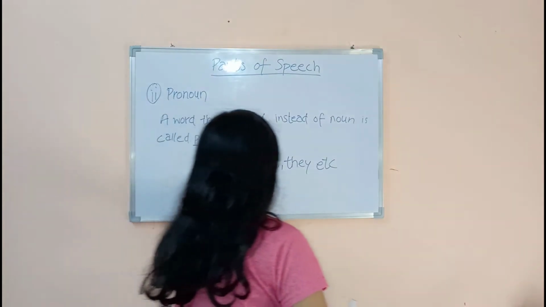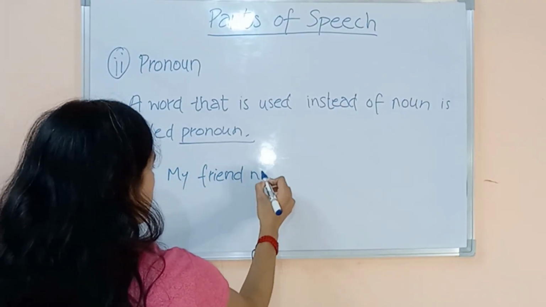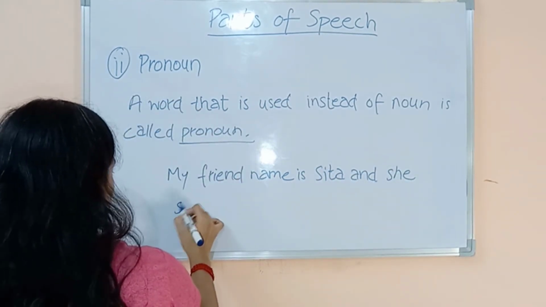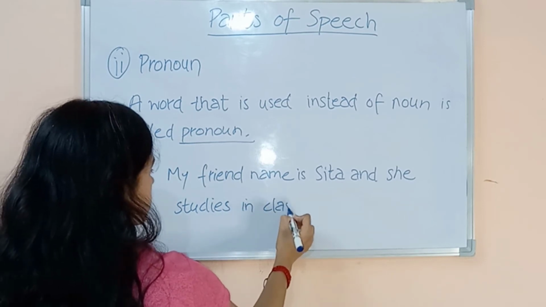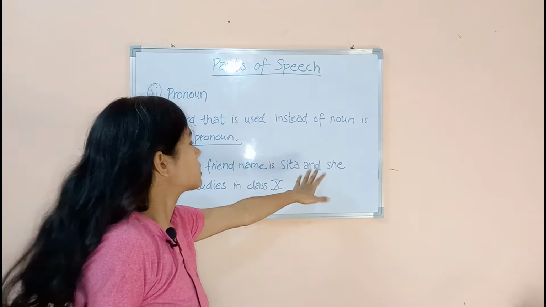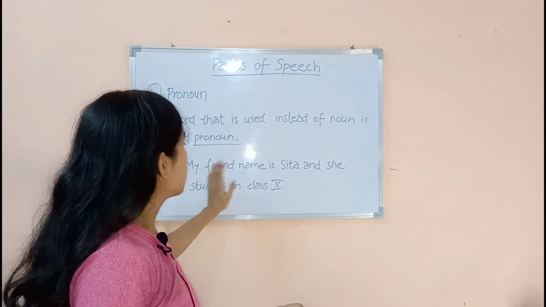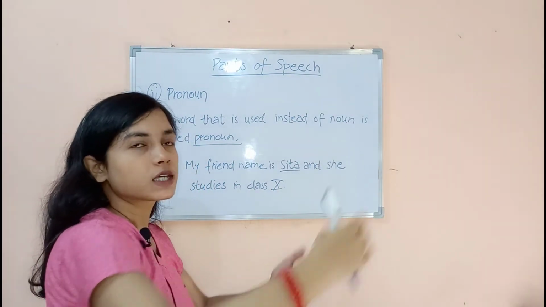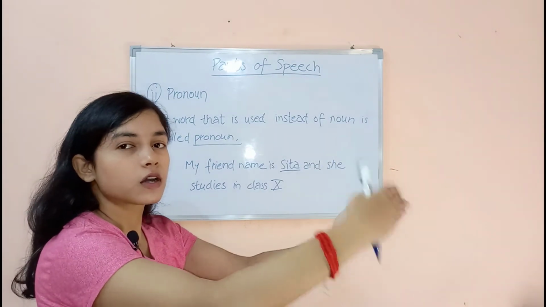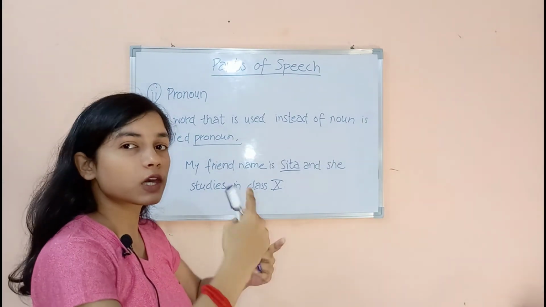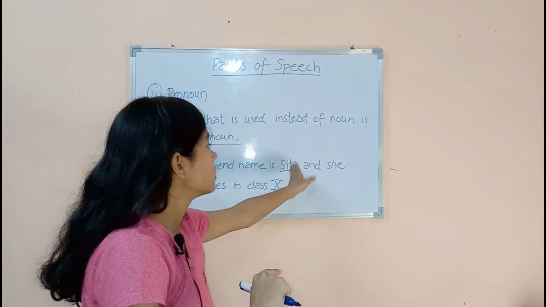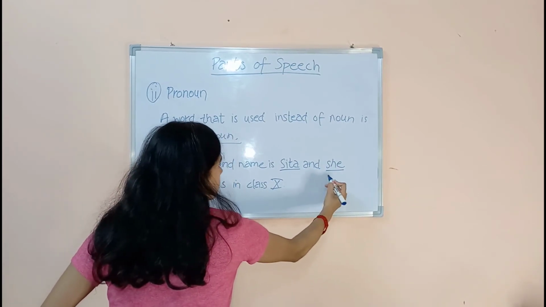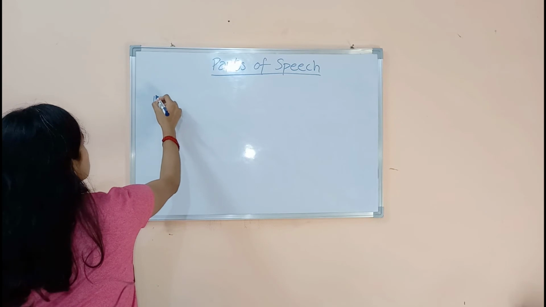Suppose if I say my friend's name is Sita and she studies in class 10th. So I am denoting a person, Sita. Here it is a noun, but we cannot use Sita in every sentence. Sita is my friend, Sita lives here, Sita has 2 pets. We cannot use Sita in every sentence. So we denote it with she. So instead of using Sita, here I use she as a pronoun.